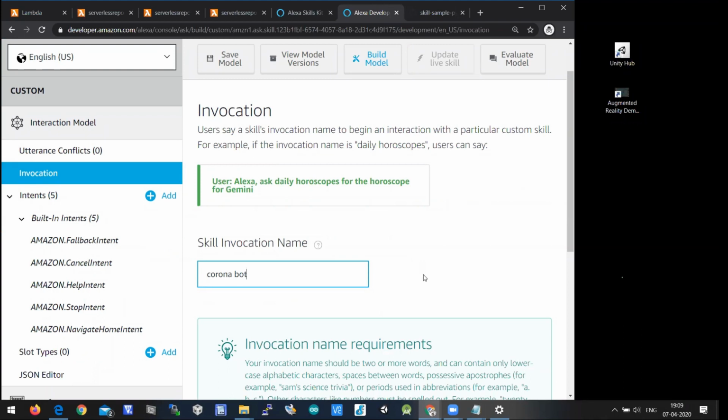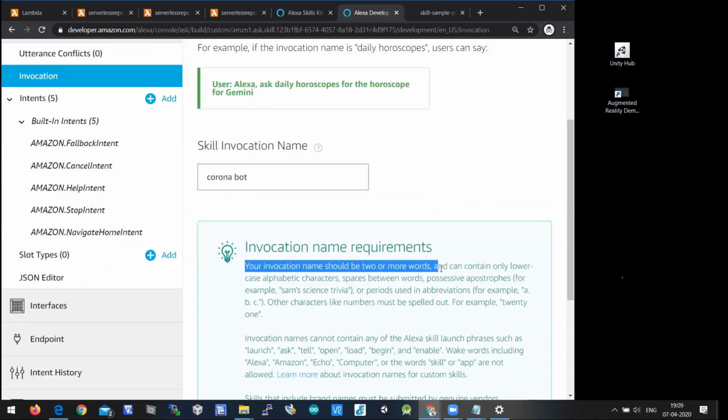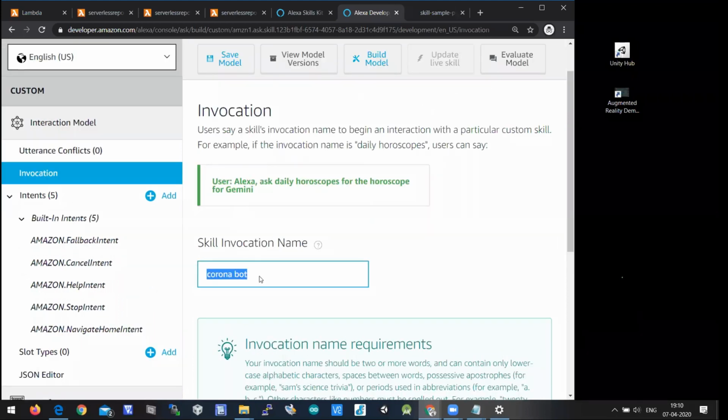Okay. So the requirements are here. Invocation name should be 2 or more words and contain only lowercase alphabetic characters. So there should be an invocation name. Something like, if you want to ask something about Corona, then you should say Alexa, open Corona bot and check what are the symptoms. Then it talks about what are the symptoms available there based on the processed answer and all. But invocation name should be there. You should enter an invocation name with 2 or more words. So here I have given Corona bot.